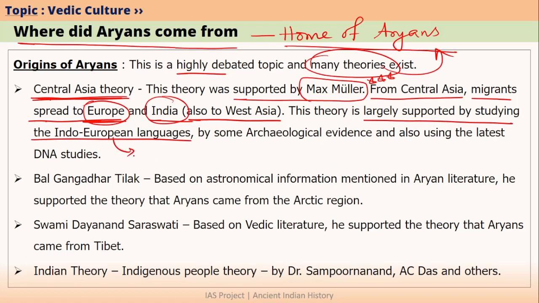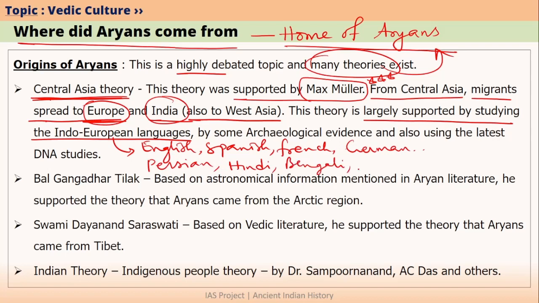Examples of Indo-European languages are English, Spanish, German, and other languages in Europe. In case of Asia, we have Persian. In case of India, we have languages like Hindi, Bengali, Marathi, Gujarati, Rajasthani, and many other North Indian languages.